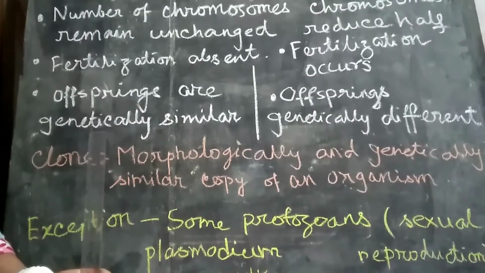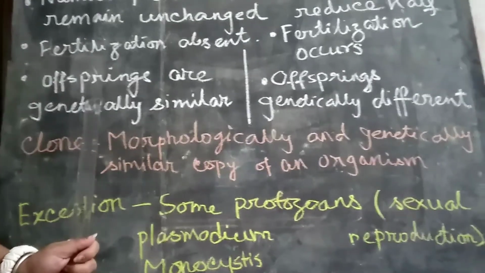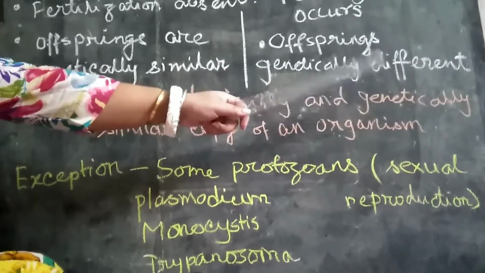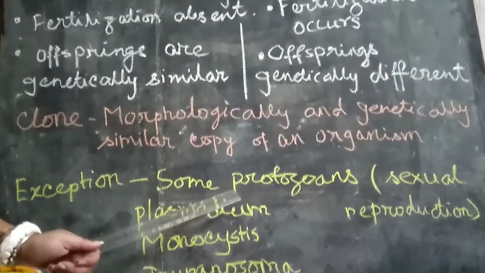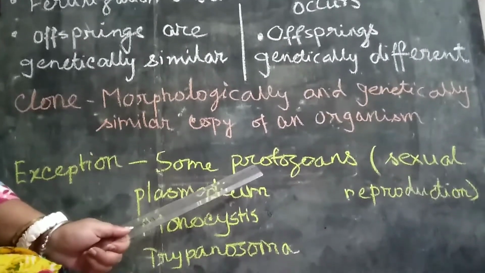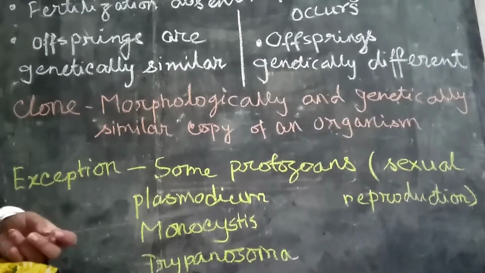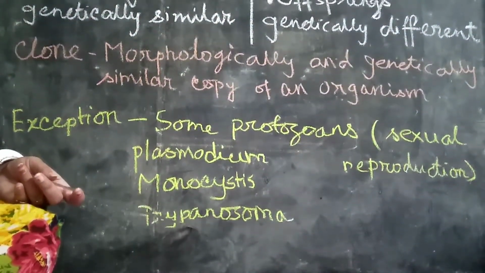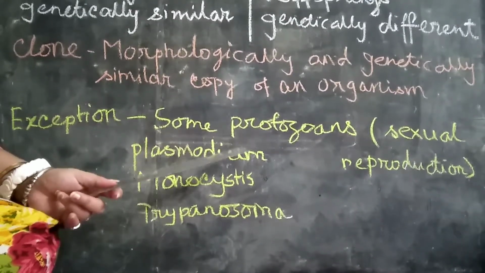Next, asexual reproduction takes place in protozoans and sponges, but sexual reproduction takes place in the higher organisms. But there are some protozoans, as an exception, where sexual reproduction can be seen. They are Plasmodium, Monocystis and Trypanosoma. So in these three cases, they are protozoans but sexual reproduction takes place.